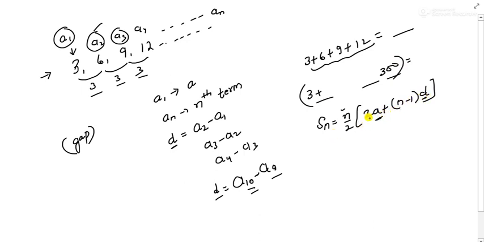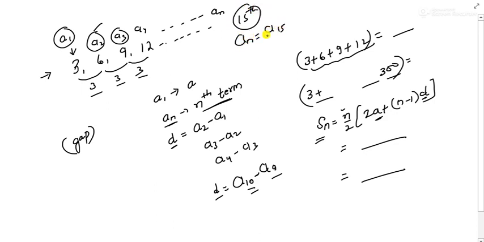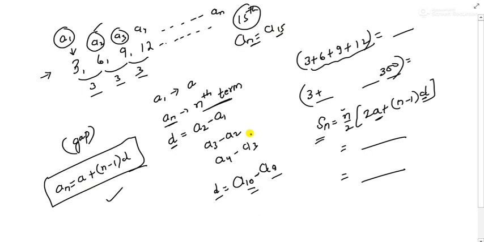When you substitute in this formula, you'll get the sum of all the numbers given in that series. So this is the SN formula. And as I said, an is the nth term. So if they give a series like this and ask you to find the 15th term, then an is A15, number of terms 15. For that we have a formula: an is equal to a plus n minus 1 into d. This you have to remember. Using all this we are going to solve this AP.